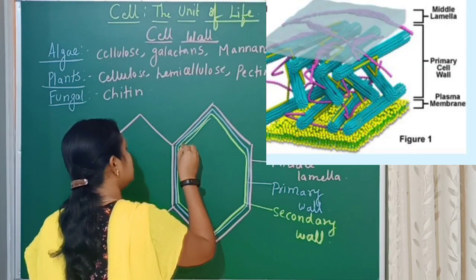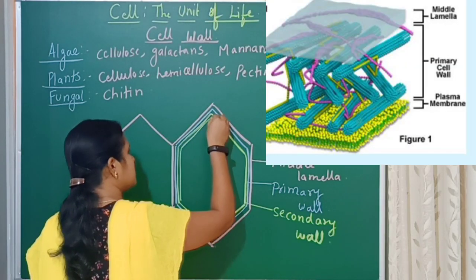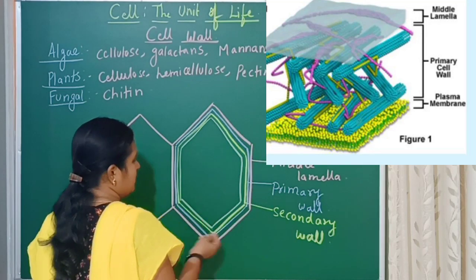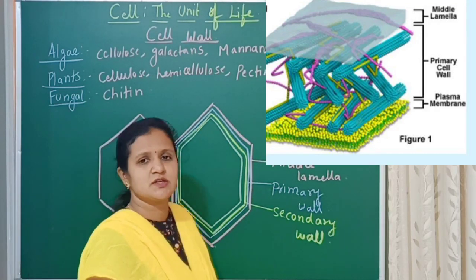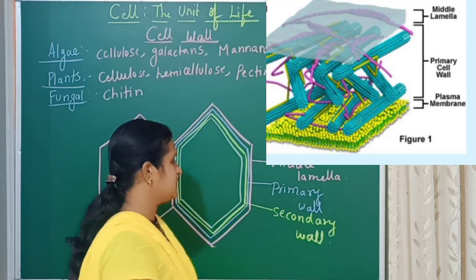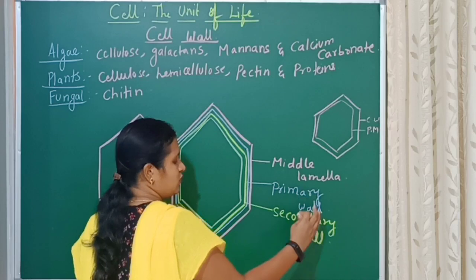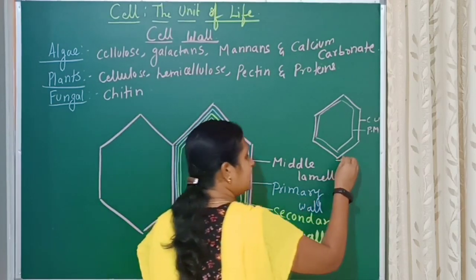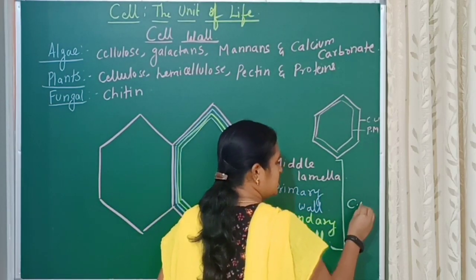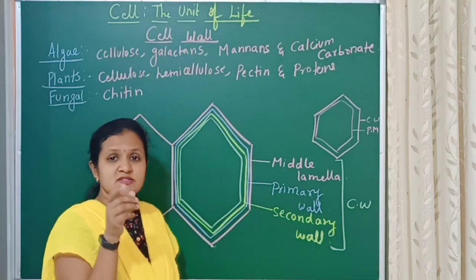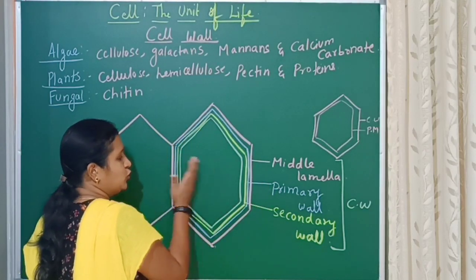Inside this you can observe the plasma membrane, and inside it the cytoplasm and other cellular components will be present. The cell wall means the middle lamella, primary wall and secondary wall together. Middle lamella is a cementing layer between the two cells.